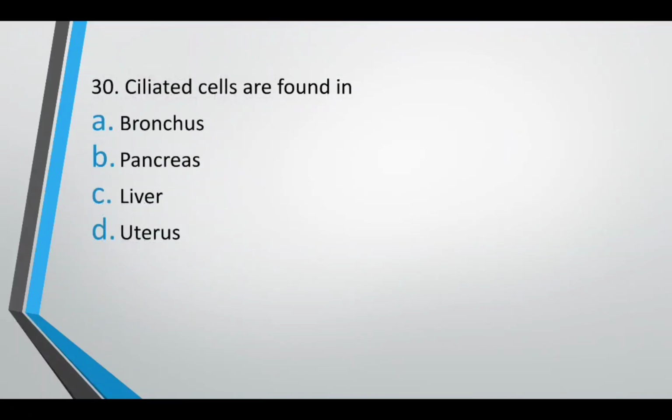Ciliated cells are found in bronchus, pancreas, liver, uterus. The correct answer is option A. Ciliated cells are present in bronchus, to remove any foreign substance that is coming with the inhaled air.